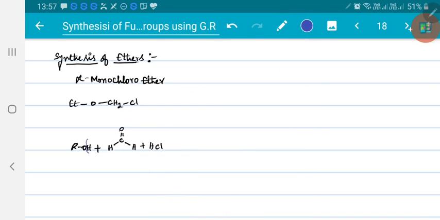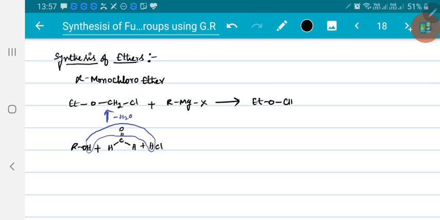From here hydrogen, oxygen from here, again hydrogen from here. So H2O is lost, and you will get this product. Such alpha monochloroether, when allowed to react with Grignard reagent, let me take it as RMgX, first R minus will go and attack the carbon, making Cl leave. So the product will be this ethoxy group remaining as this CH2, instead of chlorine you got R, and that chlorine goes out as MgClX. So that's how we got ether, right?